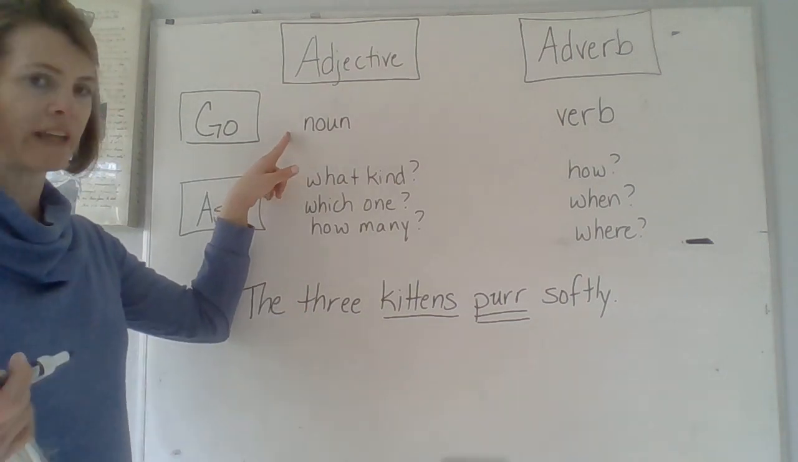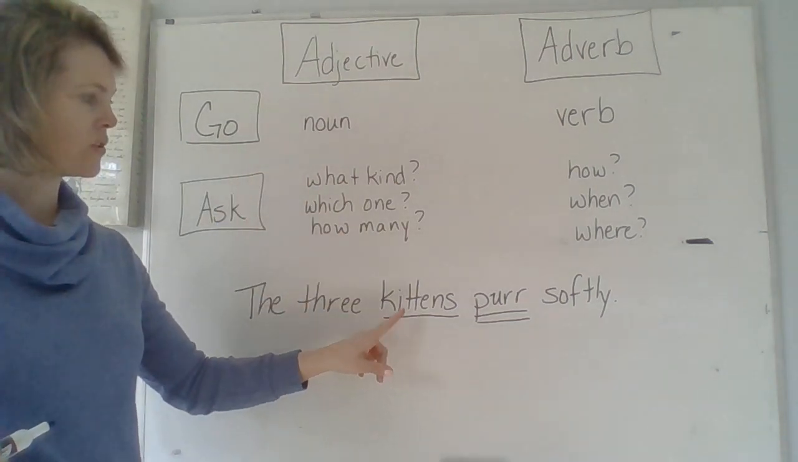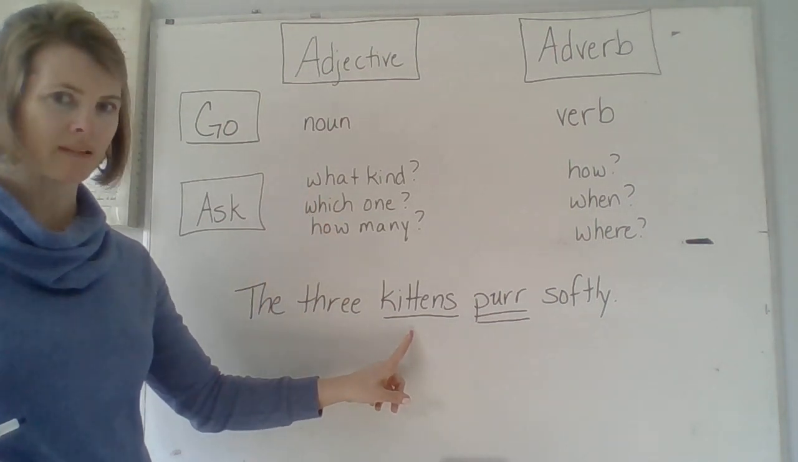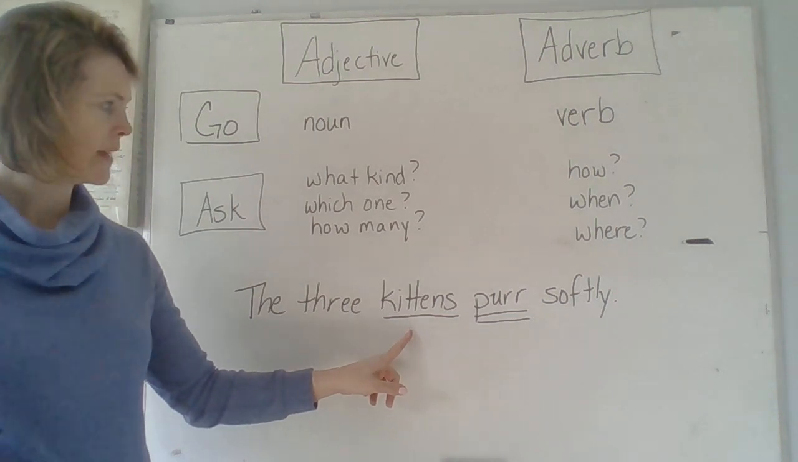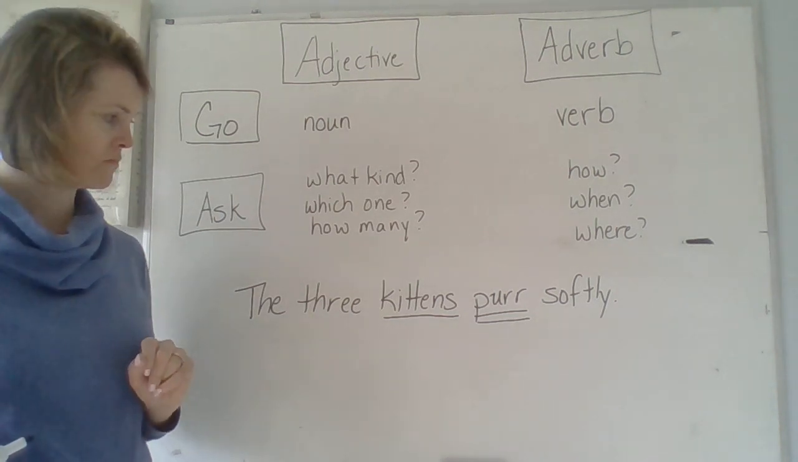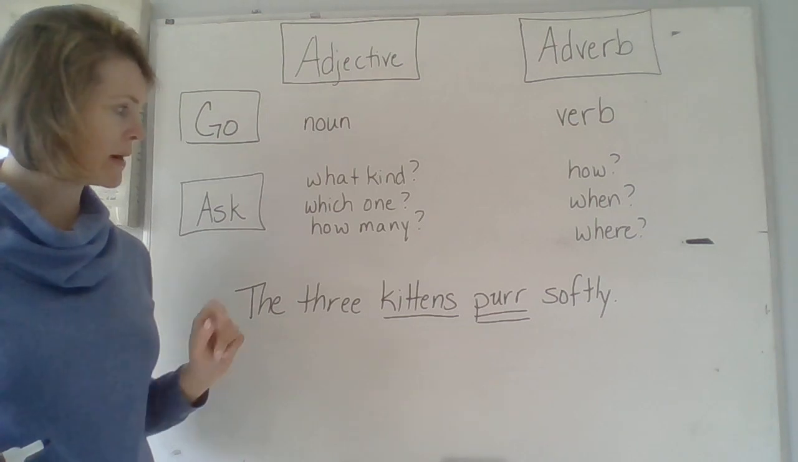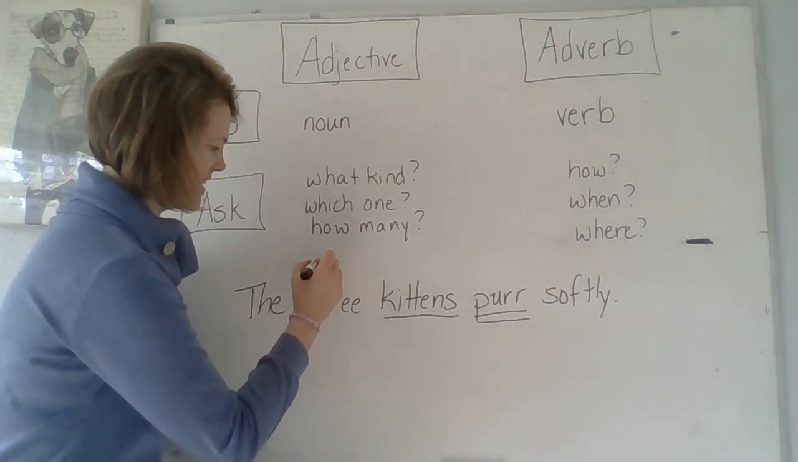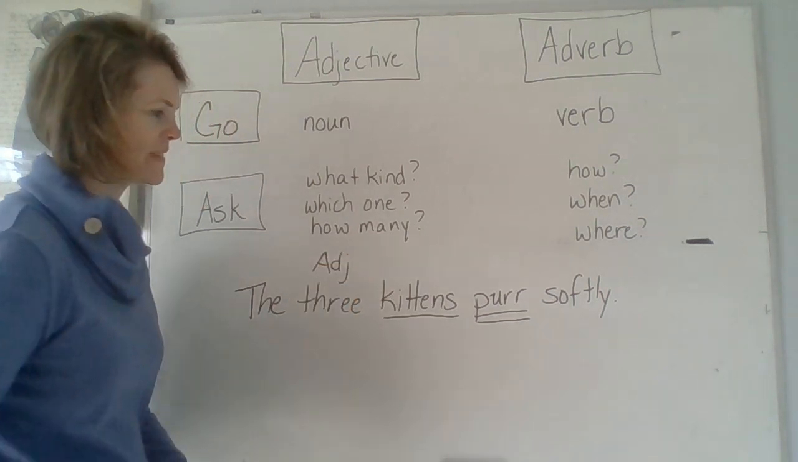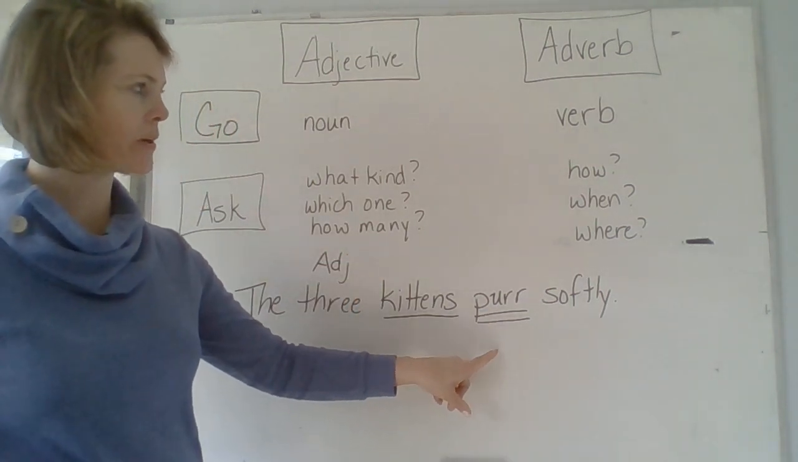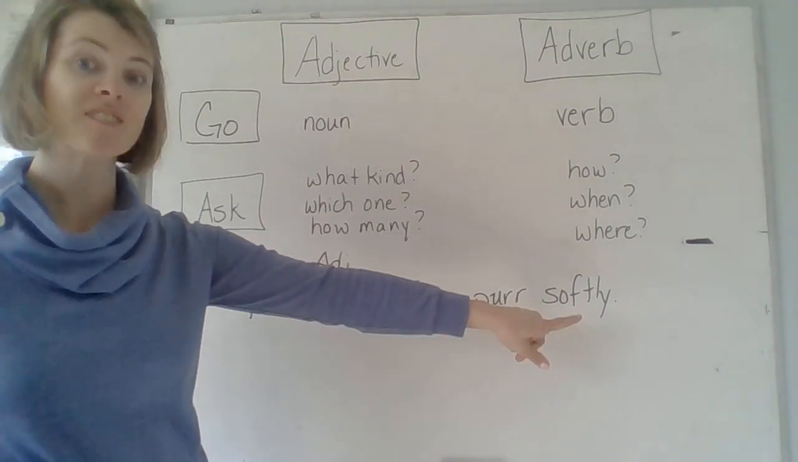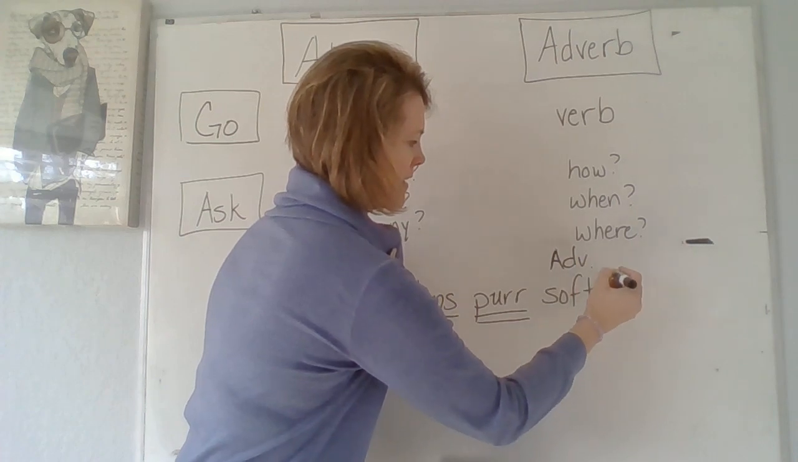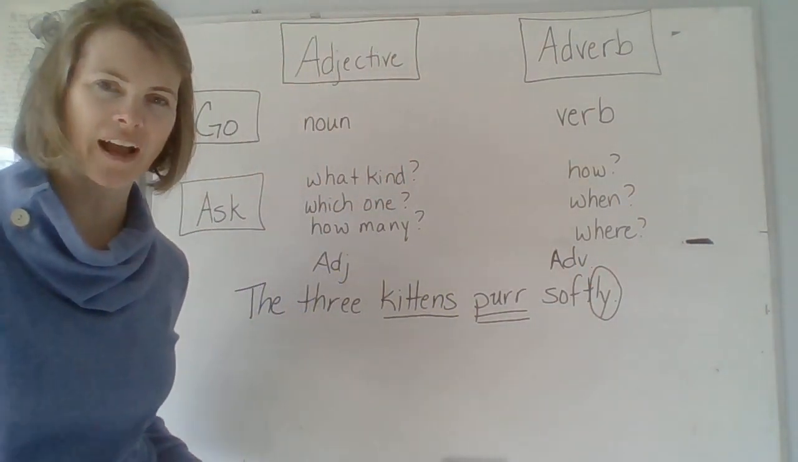Let's go to the noun and find our adjective. Kittens. What kind of kittens? Doesn't tell me. It doesn't describe the kittens at all. How about which kittens? Doesn't tell me. How about how many kittens? Ah, there are 3 kittens. There's my adjective. Now I'm going to go to my verb and ask, purr how? Softly. That tells me how they purred. And notice once again, we have ly at the end of our adverb.